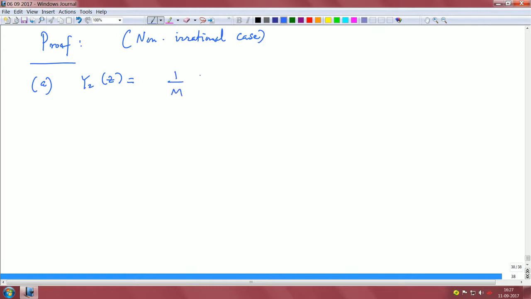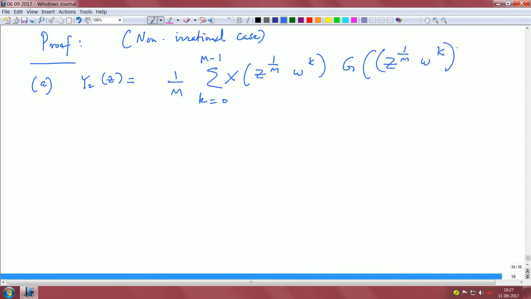So y2 of z is basically 1 upon m, you sum m copies of x of z power 1 upon m omega power k times g of z power 1 upon m omega power k whole upon m, right.